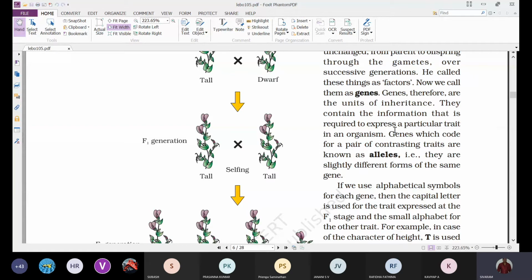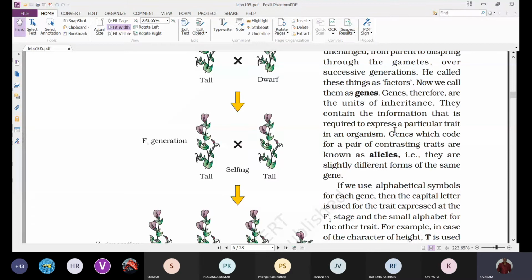So genes are the units of inheritance, and they contain the information that is required to express a particular trait in an organism.